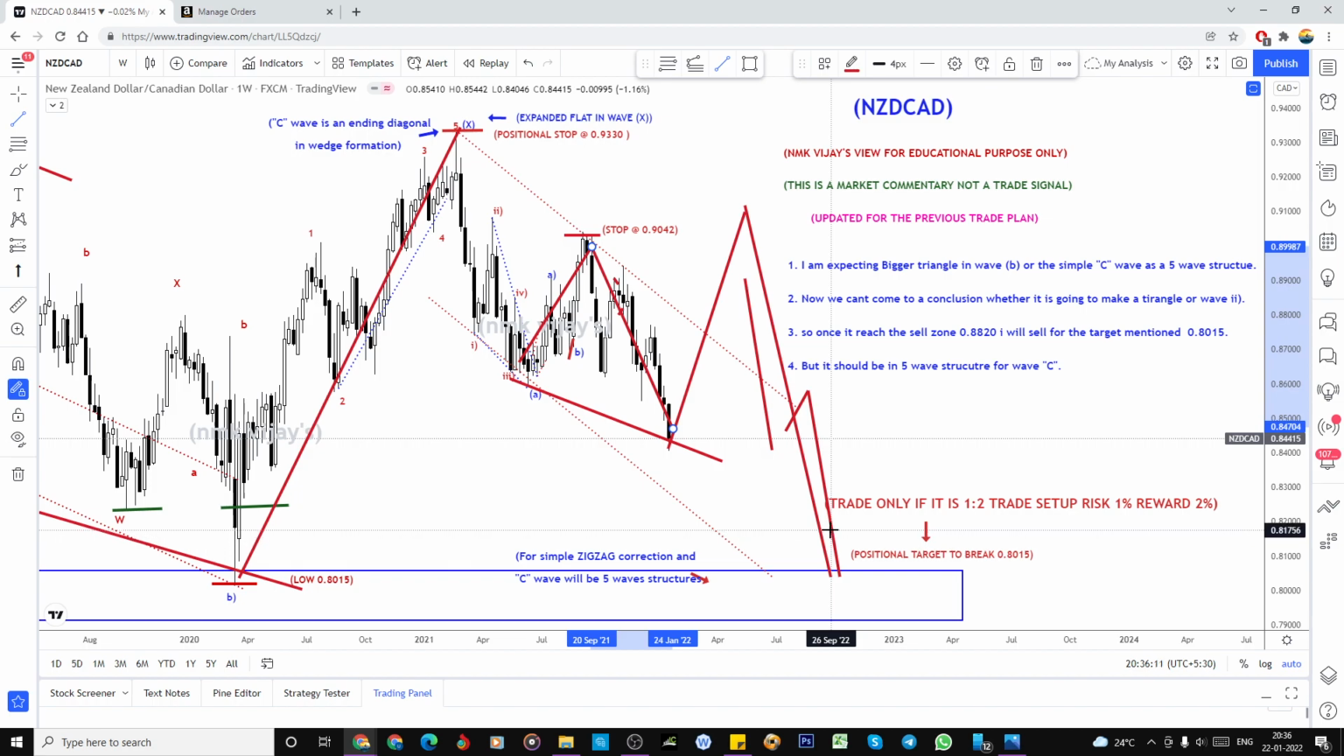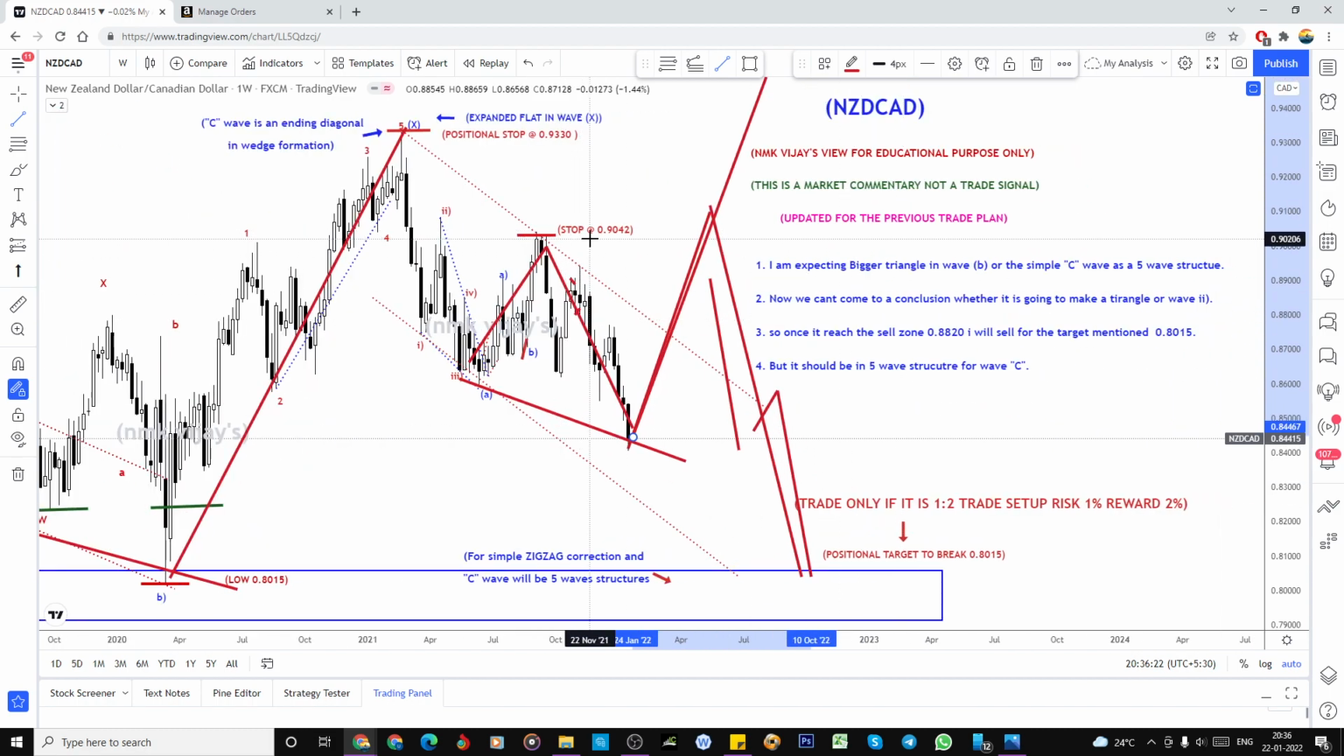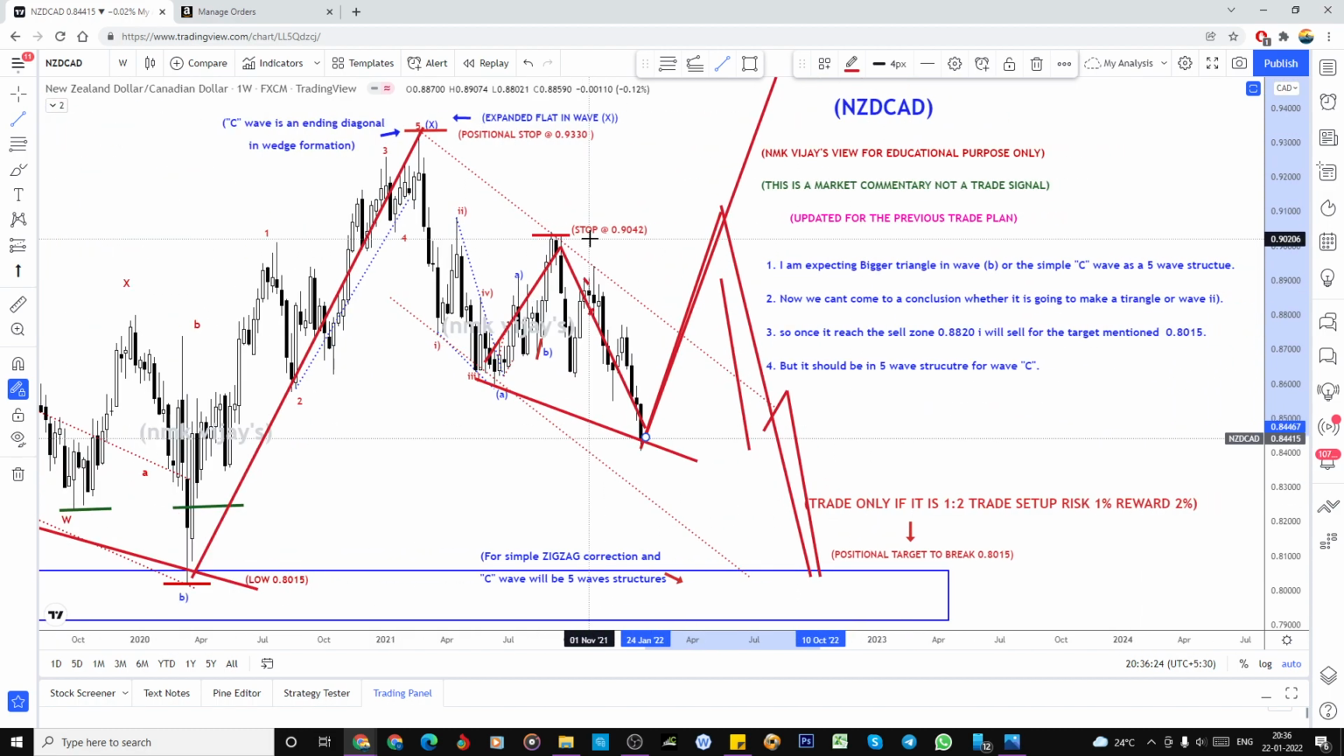So how do we have to trade? Expecting this expanded flat, if we didn't place the stop loss, it may trigger and it may go like this also. So we have to place a stop loss. That's it. That's the thing, we need to protect our capital. So if it is running flat, we may get a good risk reward, right?